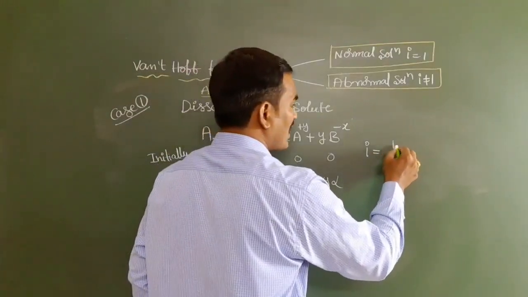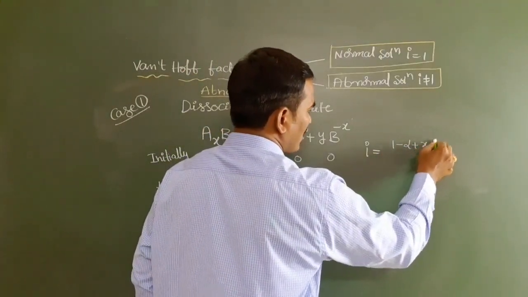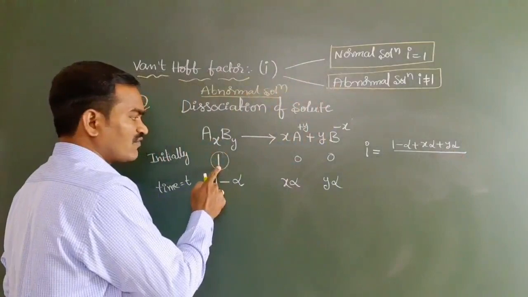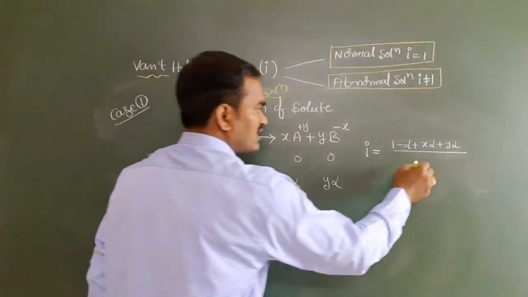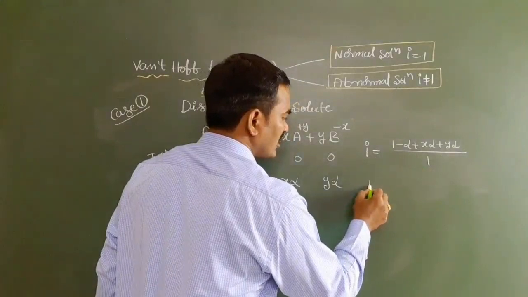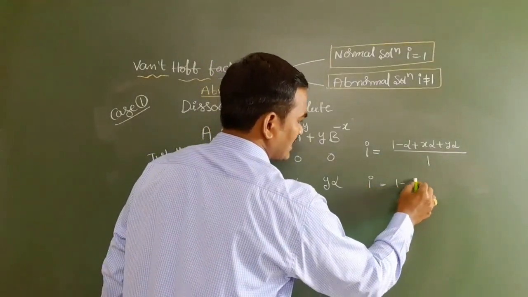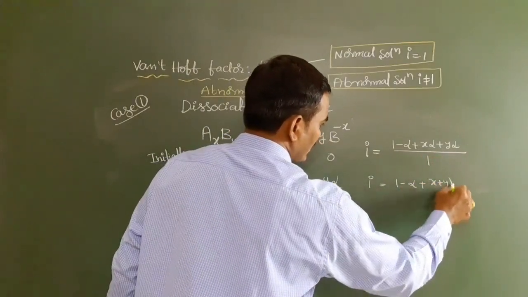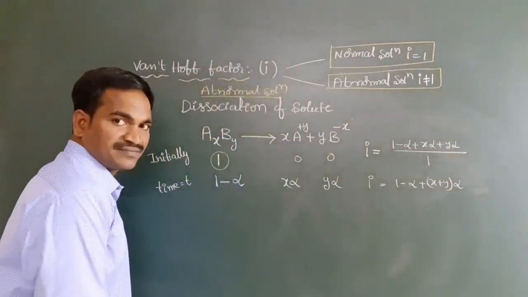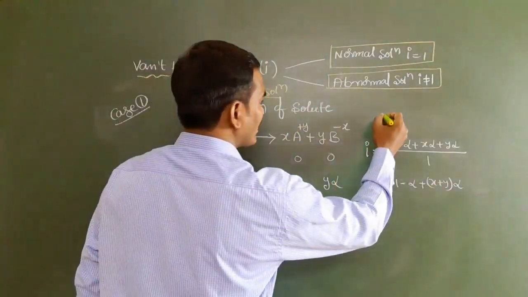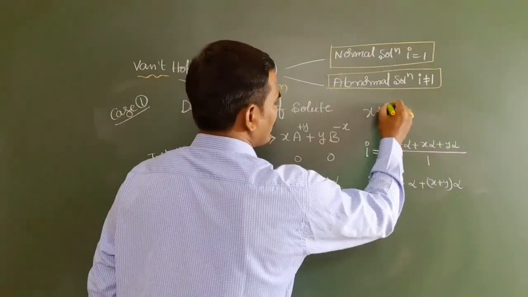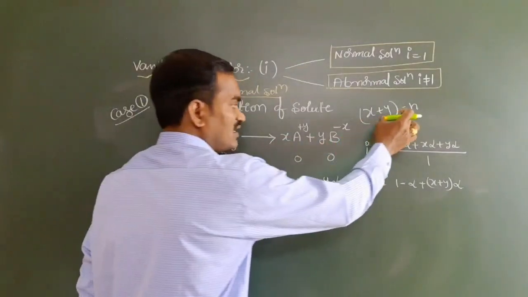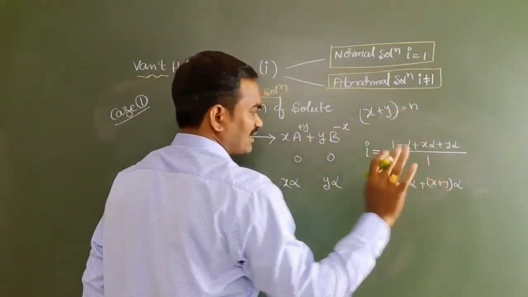Here you can take 1 minus alpha plus x alpha plus y alpha divided by initially 1. Therefore, i is equal to 1 minus alpha plus x plus y alpha. Can you see this? x plus y. So here you may ask what is x plus y, sir. x plus y is equal to n I am taking, because n means the number of particles after dissociation on the product side.